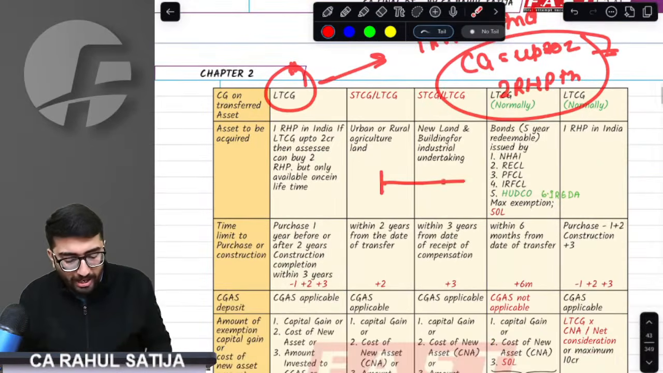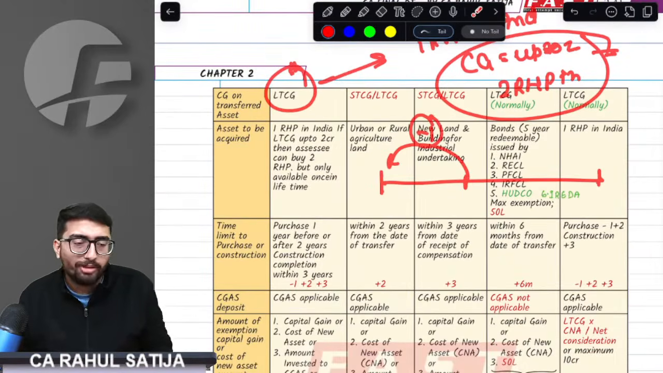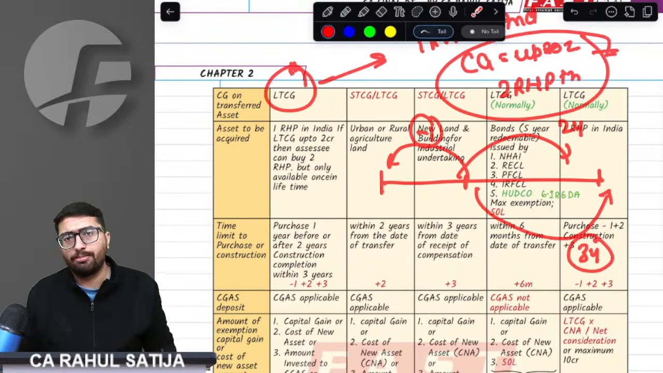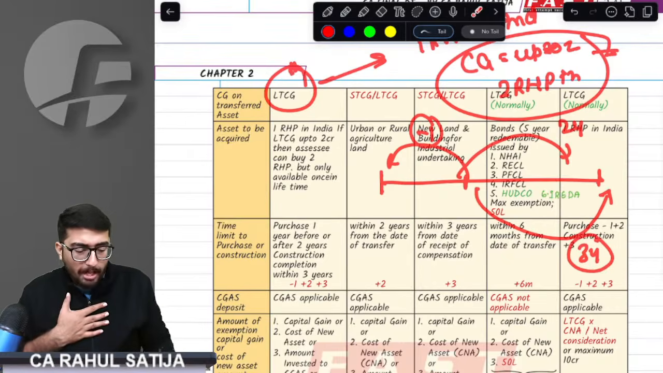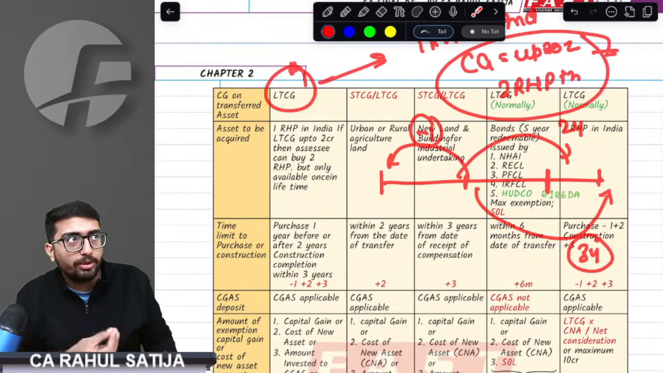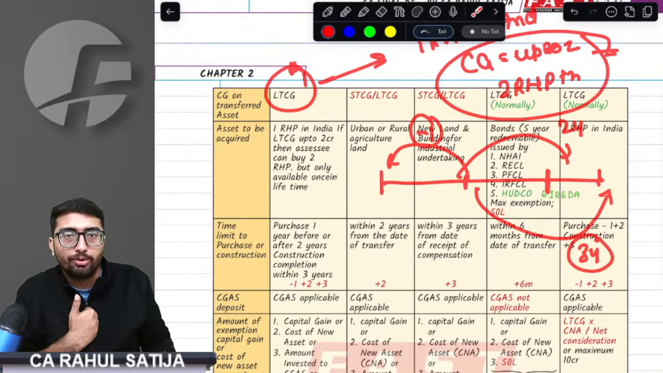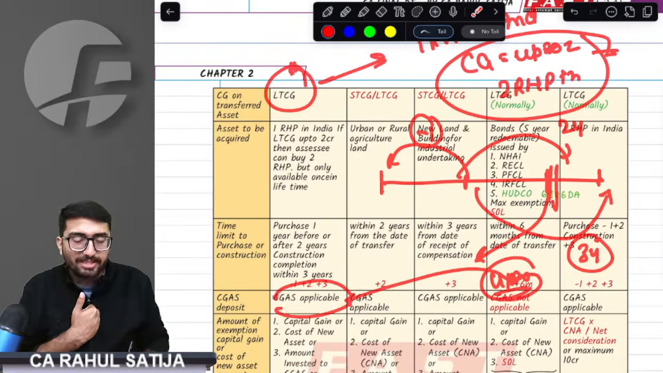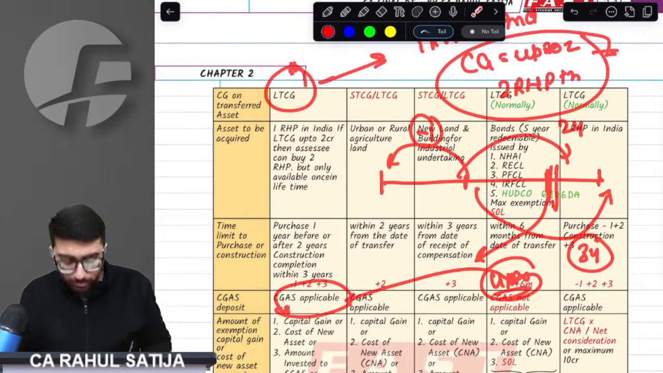Sir, till when do you have to buy? If you sell it today, and in the prior 1 year you have bought, you will get the exemption. If you buy within 2 years, you will get the exemption. If you get the house constructed within 3 years, you will get the exemption. Sir, but if we are buying properties after 2 years, 3 years, how will the government know that we want to claim exemption? For that matter, up to the ROI date, you have to deposit the capital gain amount in CGAS, the Capital Gain Account Scheme.